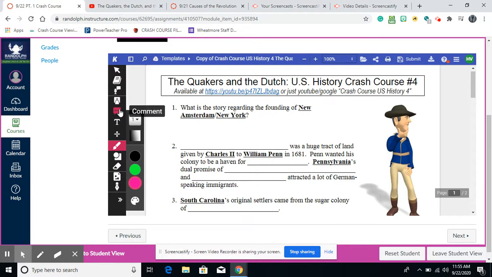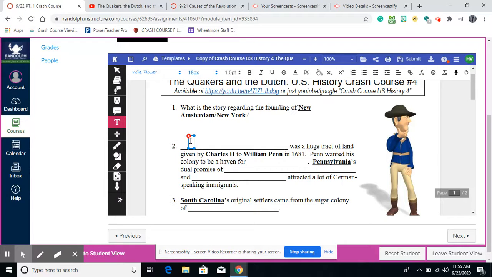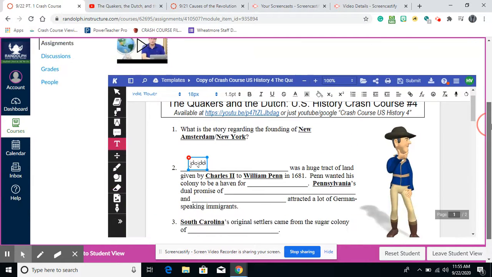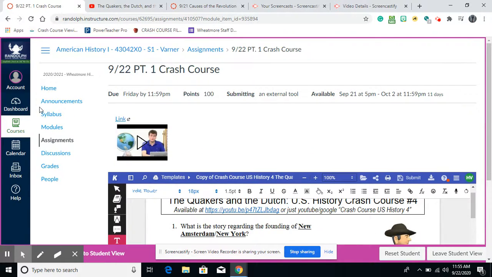They can mark it up. They can comment. Here's their text box. They will just enter a text box right here. Oops, let me erase it. Okay, they'll do their text box, and they just write their answer. And then once they're done, they'll submit it, and it's good to go.